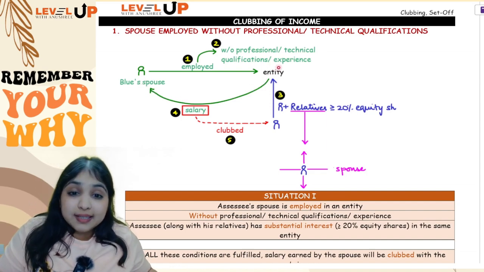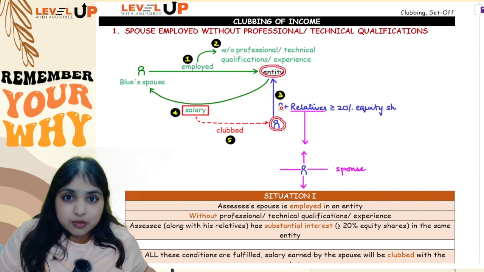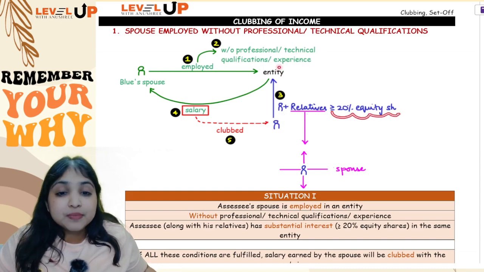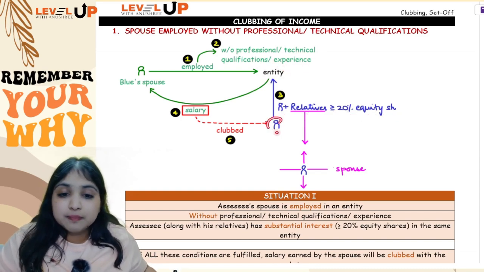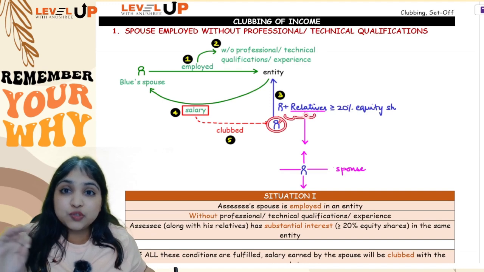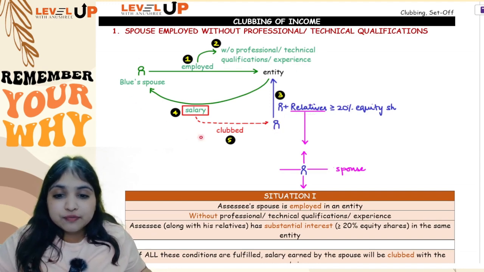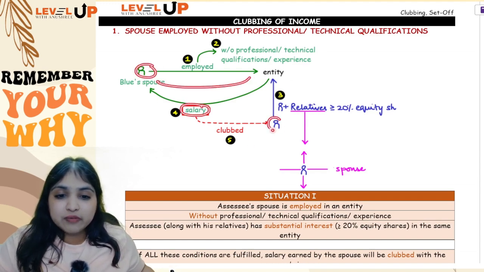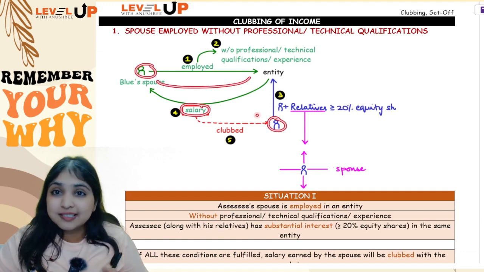Okay, now in that same entity, Mr. Blue is having substantial interest. Blue, along with his relatives, is having at least 20% equity shares. If this was a partnership firm, then Blue, along with his relatives, should have at least 20% profit sharing ratio. So if these conditions are fulfilled, then whatever salary income is earned by Green from this entity, that salary income will be clubbed with Blue's income. That's all, guys, simple as that.